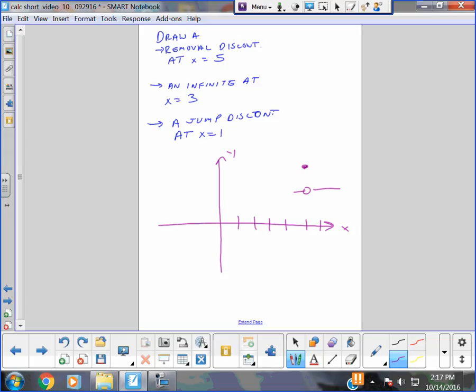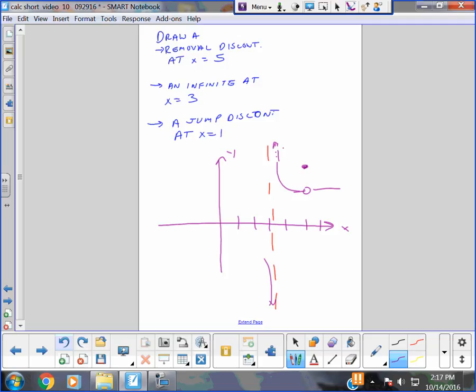All right. The next thing up is infinite at 3, which means I'll put in an asymptote at 3. Should I go to positive infinity or negative infinity? It doesn't matter, does it? I could go here, or I can go here. Or how about we do both?